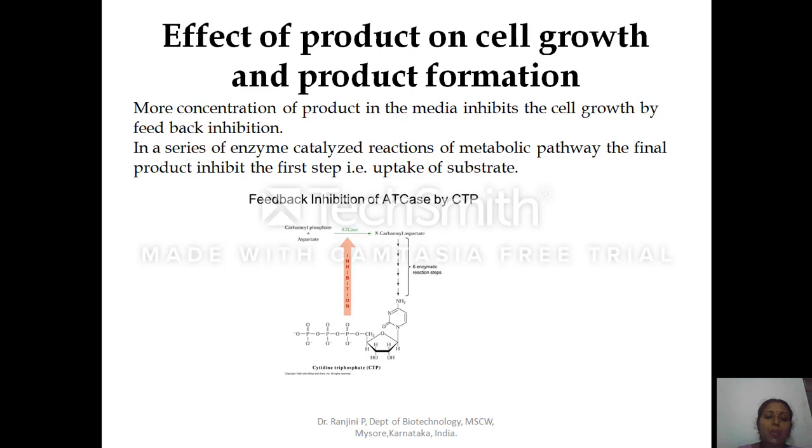When the required optimum concentration of cytidine triphosphate is synthesized inside the cell, CTP itself will send the signal and inhibit the enzyme from combining carbamyl phosphate and aspartate to transform into N-carbamyl aspartate. So this is an example for product inhibition, that is the feedback inhibition.